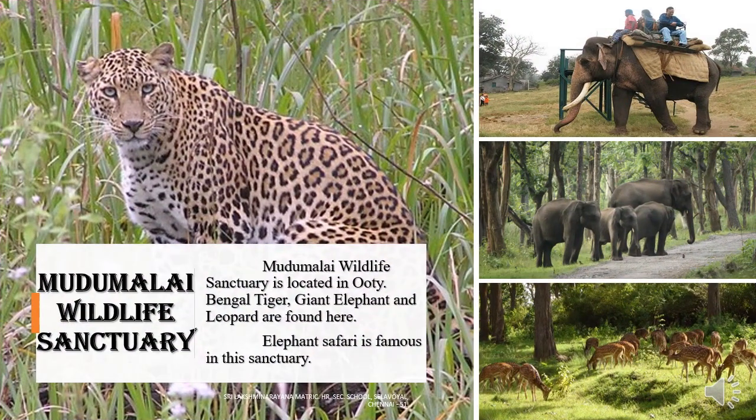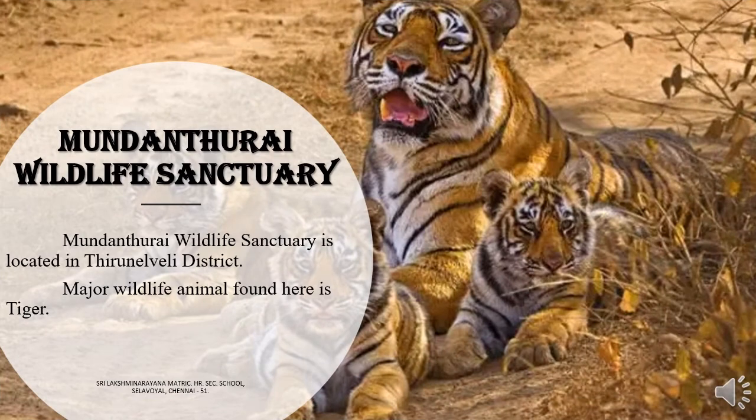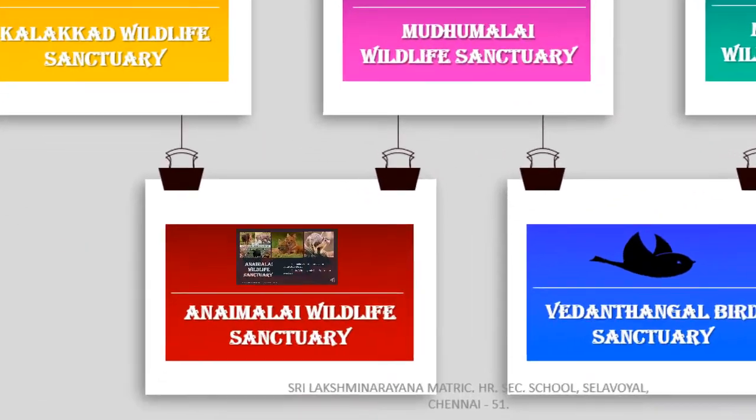Mudumalai Wildlife Sanctuary. It is located in Ooty. Bengal tiger, giant elephant and leopard are found here. Elephant safari is famous in this sanctuary. Mundanthurai Wildlife Sanctuary. It is located in Tirunelveli district. The major wildlife animal found here is the tiger.